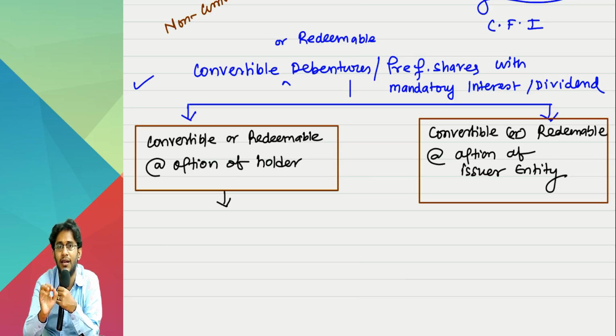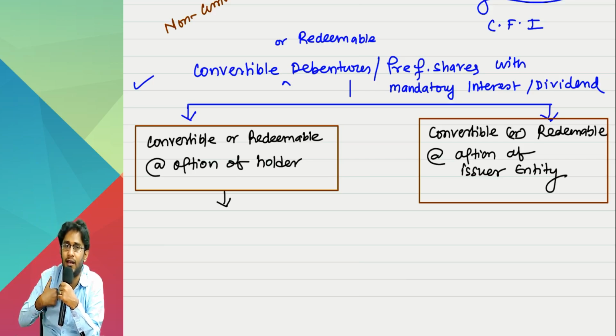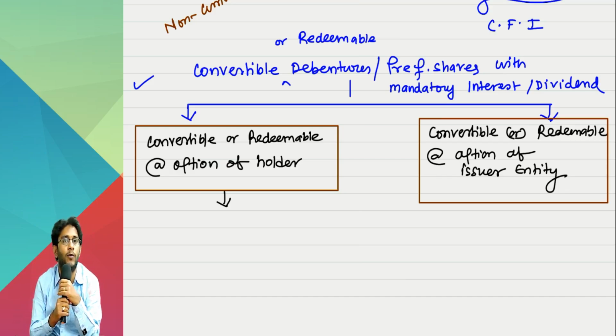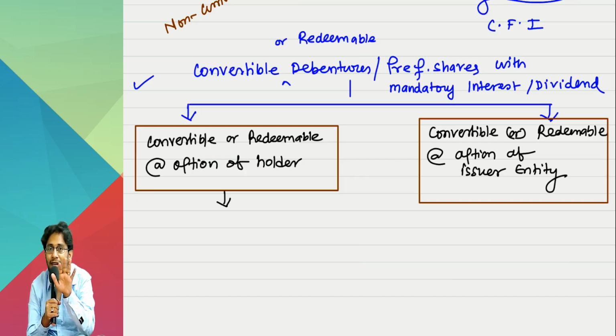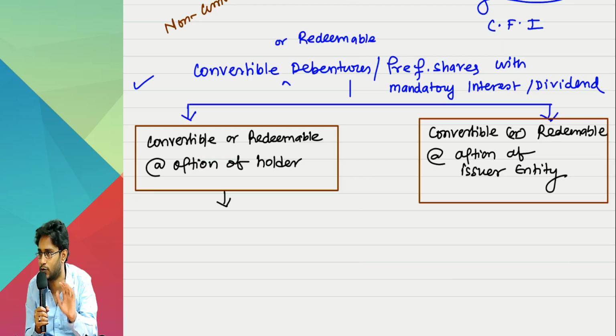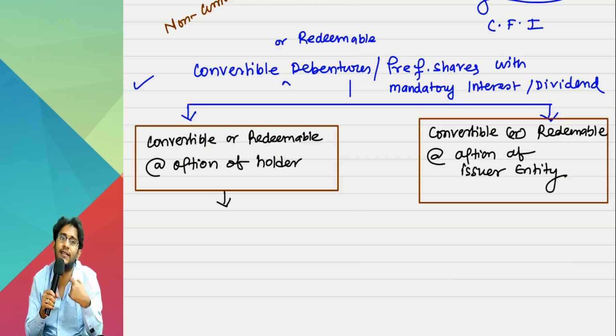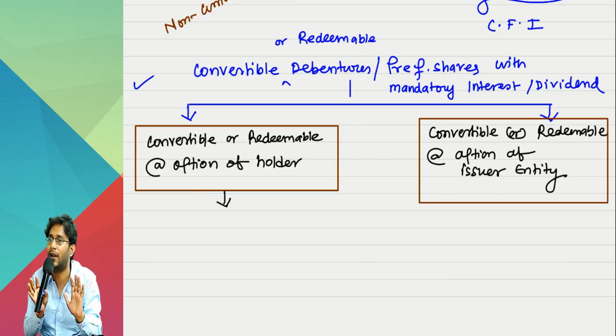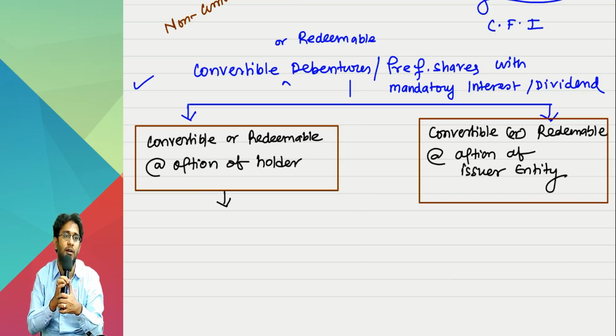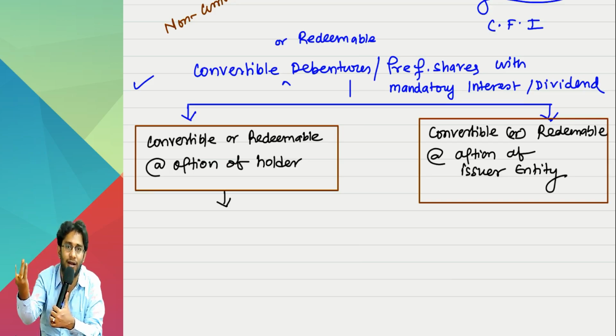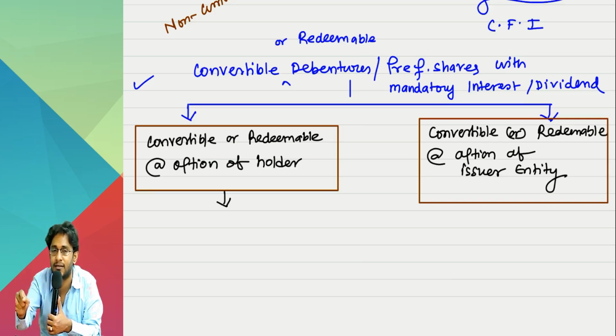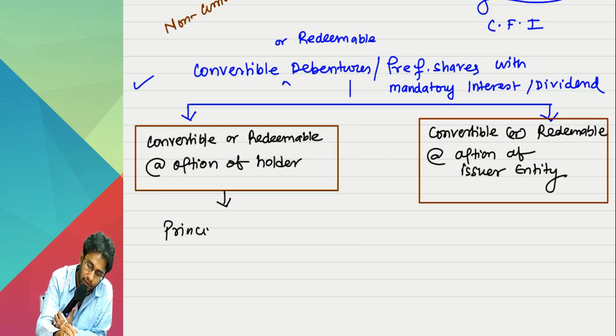But in case you ask for cash, can I say no? No, I can't say that. That means I have an obligation to pay cash. I am not saying we will pay cash. We are having an expectation that we will pay cash. It's like a cheap language you should not use. If that fellow asks, can I say no? No, I can't say. That means it is an undeniable situation, you have to pay cash. That is called an obligation to pay cash. Ultimately, that fellow may not ask also. That's a different thing. But if he asks, I can't say no. Therefore, there is an obligation to pay cash. Therefore, the standard says the principal amount is treated as a financial liability.